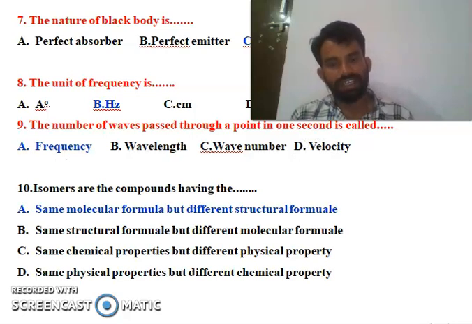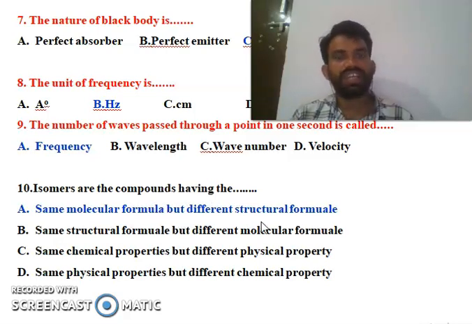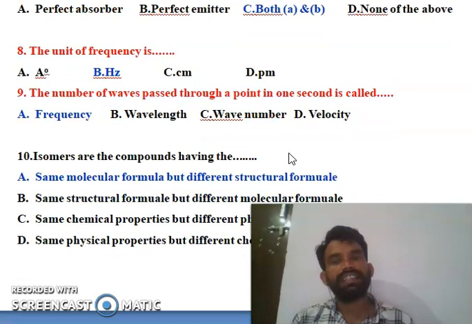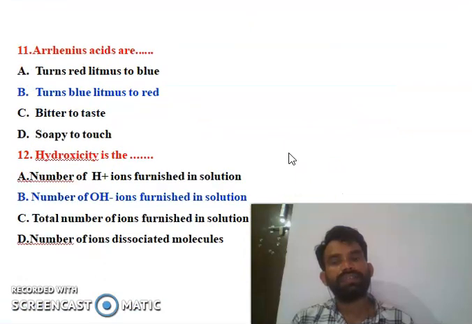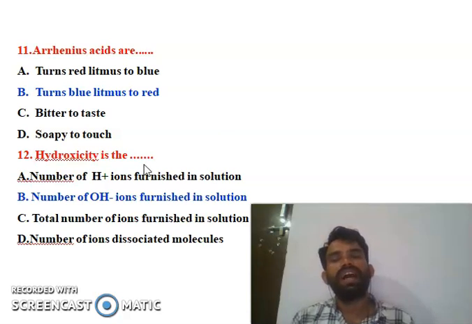frequency. Okay. And the 10th bit: isomers are compounds having the same molecular formula but different structural formulas. This is the right answer. And the next one, the 11th bit: Arrhenius acids turn blue litmus to red litmus. This bit is very important. It has been repeated in various previous competitive exams. And basicity is a dash: the number of hydroxide ions furnished in solution is called basicity.